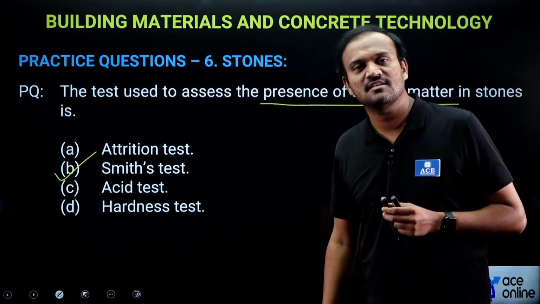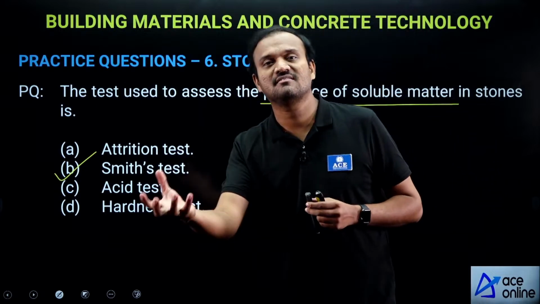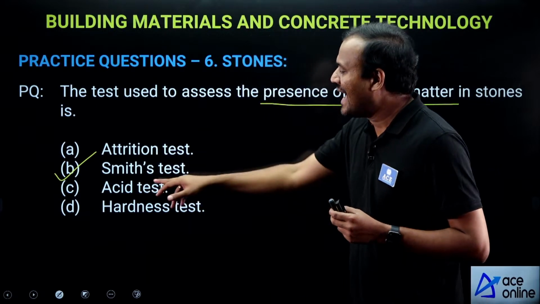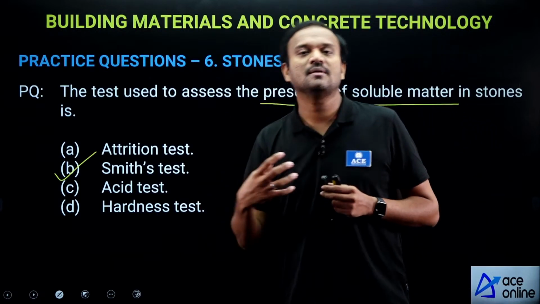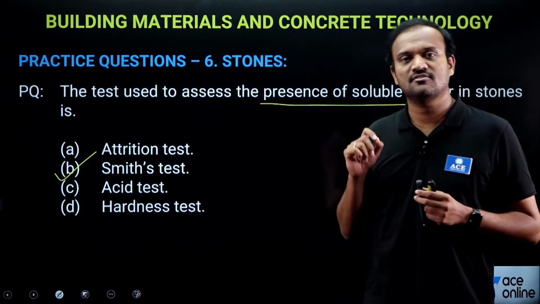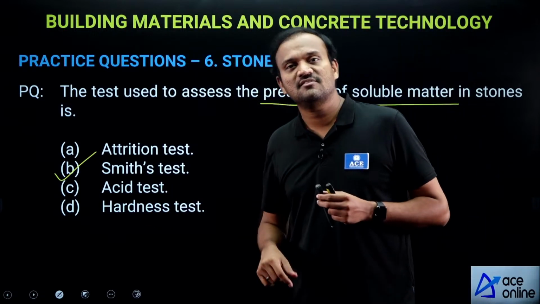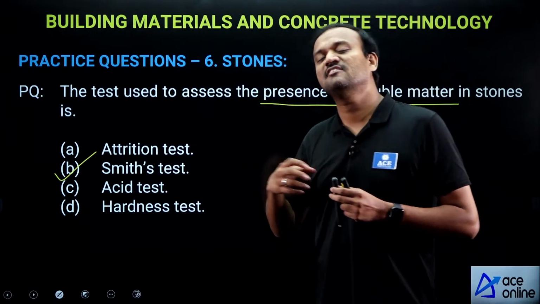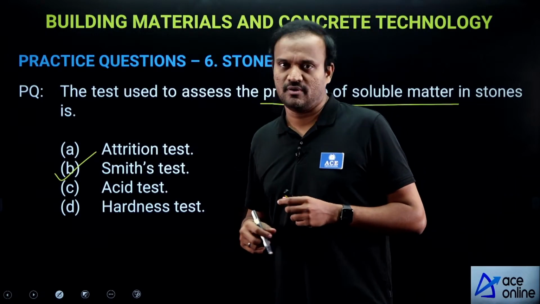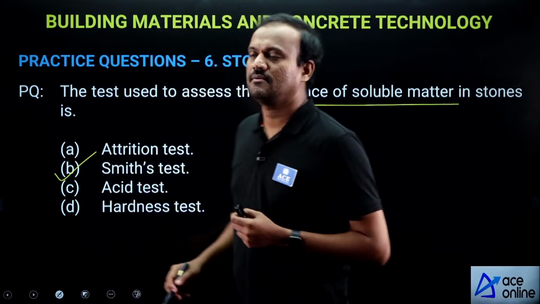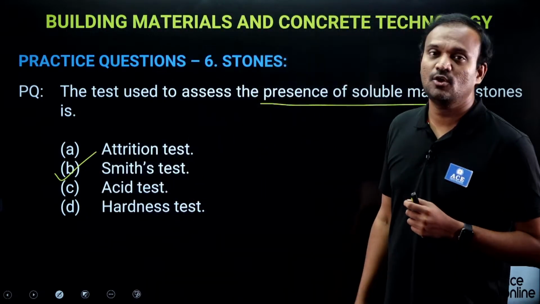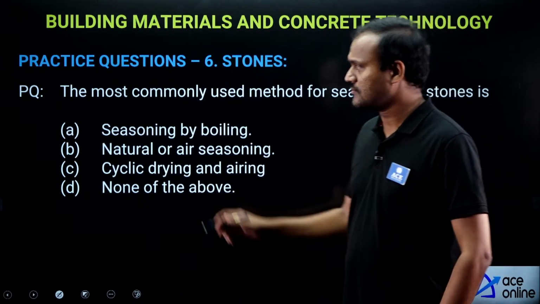Attrition test will help you determine the hardness of stone. Acid test is used to determine the presence of calcium carbonate in stones. Hardness test determines the hardness value of the stone. So presence of soluble matter is tested using Smith's test.